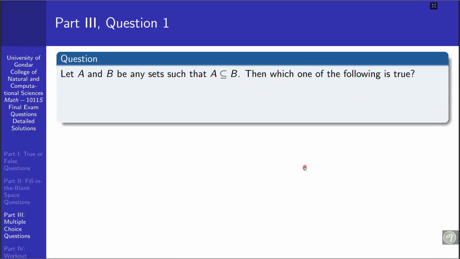Okay, the third item, that is a multiple choice item. We have, let A and B be any two sets such that A is a subset of B. Then which of the following is true? Here are the alternatives. A and B are sets such that A is a subset of B, that is, every element of A is an element of B. Then from these alternatives, which one is true? A minus B is a subset of B, so A minus B cannot be A; it must be the empty set.